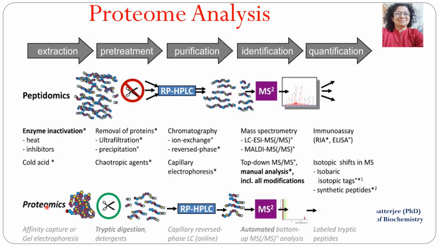So this is the proteomic study, and this can be also done by the affinity chromatography, by affinity capture of gel electrophoresis. We can use trypsin for digesting the proteins, separating them, and then we use a capillary to run, and then we can do automated mass spectrometry and label the various peptides and quantify them. So this is how the whole proteomic study is done. This is the peptidomic study and this is the proteomic study.